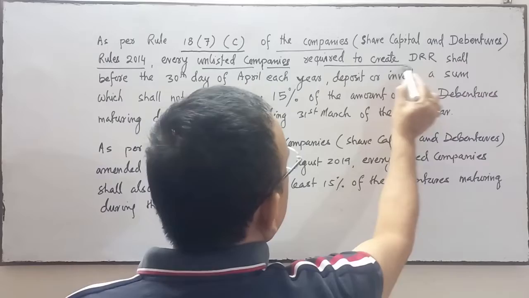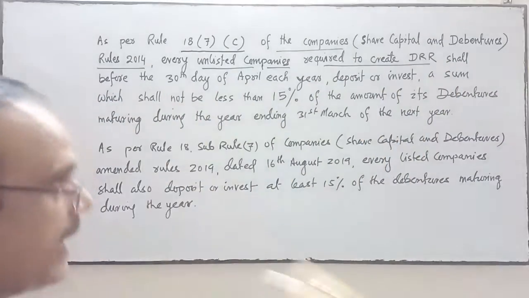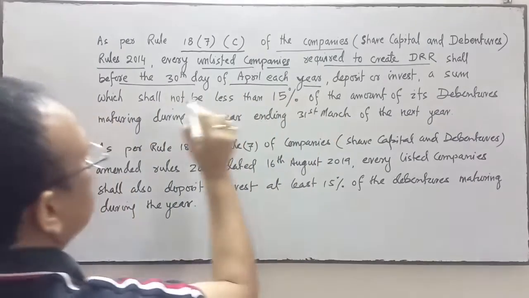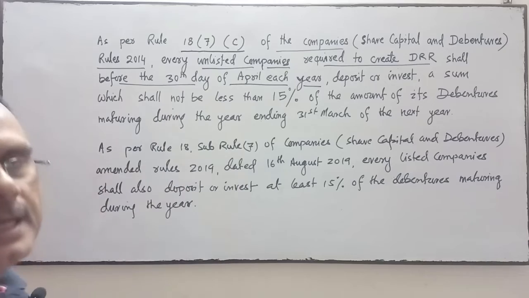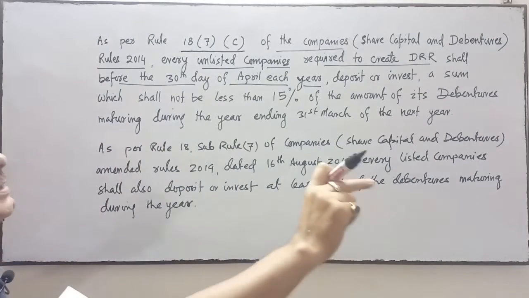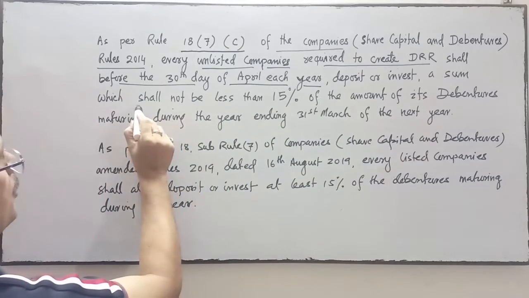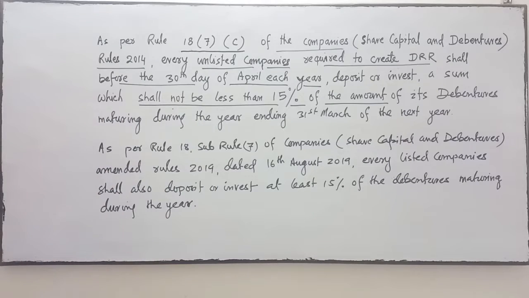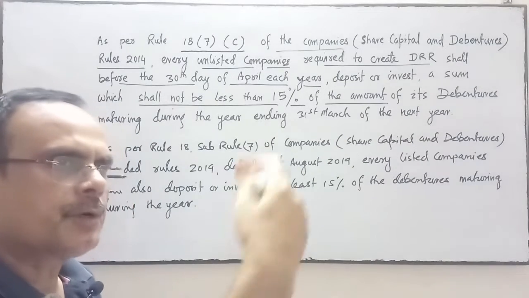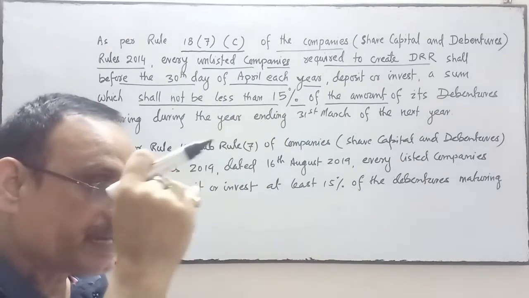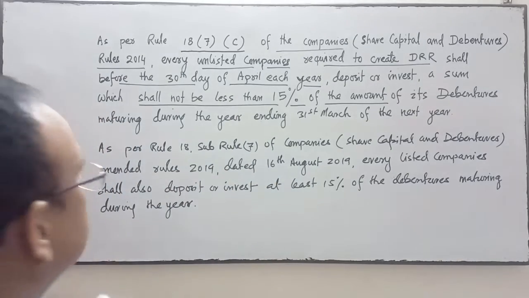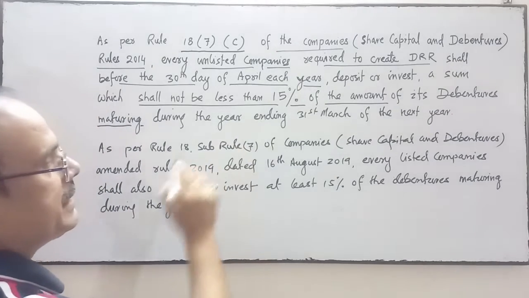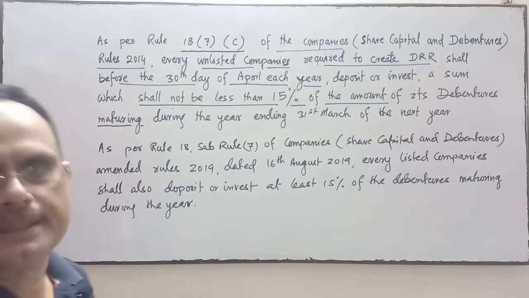required to create DRR, which we have discussed earlier, shall before 30th day of April each year deposit or invest a sum which shall not be less than 15% of the amount of its debentures maturing, which are going to be redeemed during the year ending 31st March of the next year. It may be more than 15%, but it shall not be less than 15%.